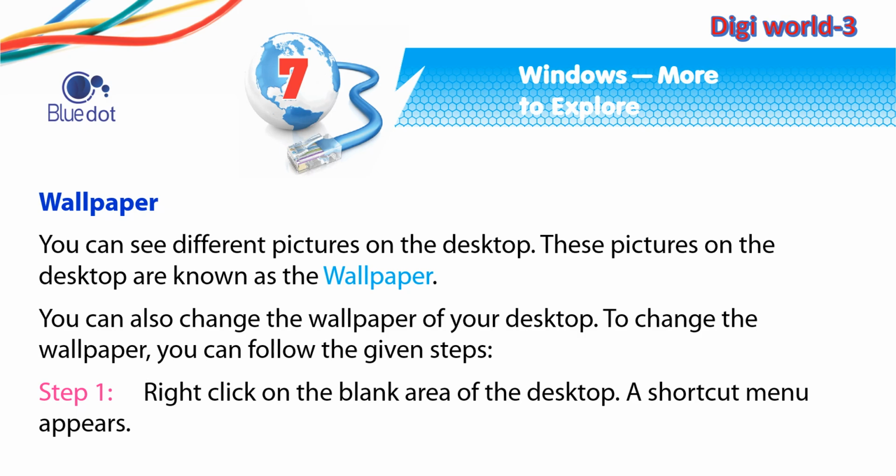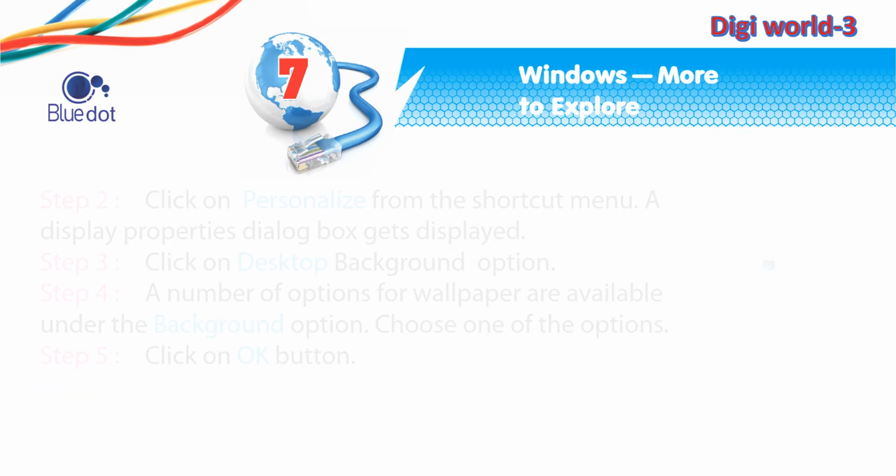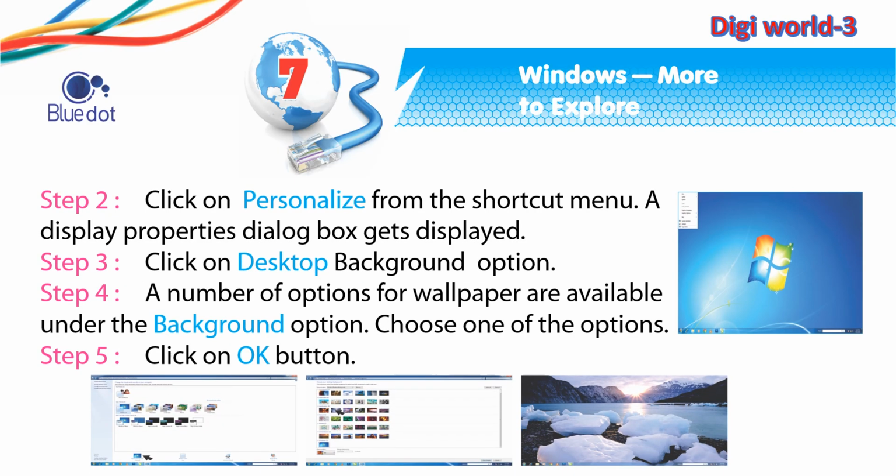Step 1. Right-click on the blank area of the desktop. A shortcut menu appears. Step 2. Click on Personalize from the shortcut menu. A Display Properties dialog box gets displayed. Step 3. Click on Desktop Background option. Step 4. A number of options for wallpaper are available under the Background option. Choose one of the options. Step 5. Click on OK button.